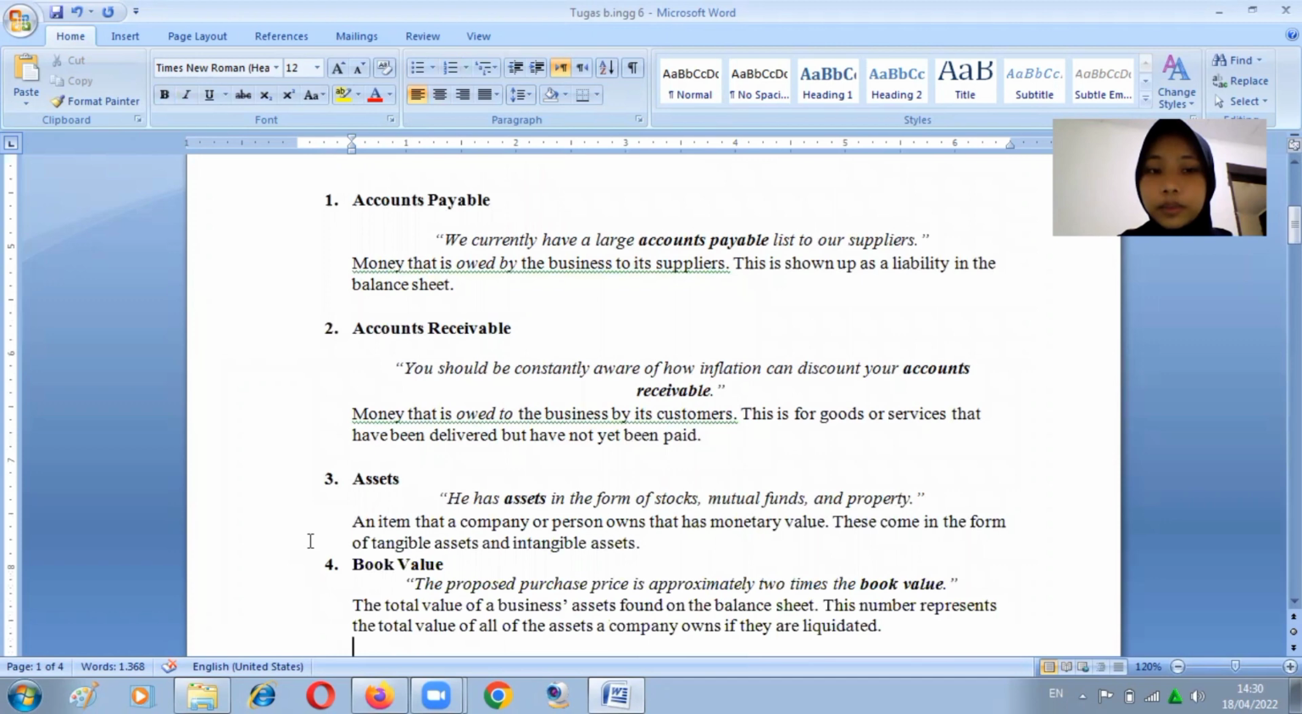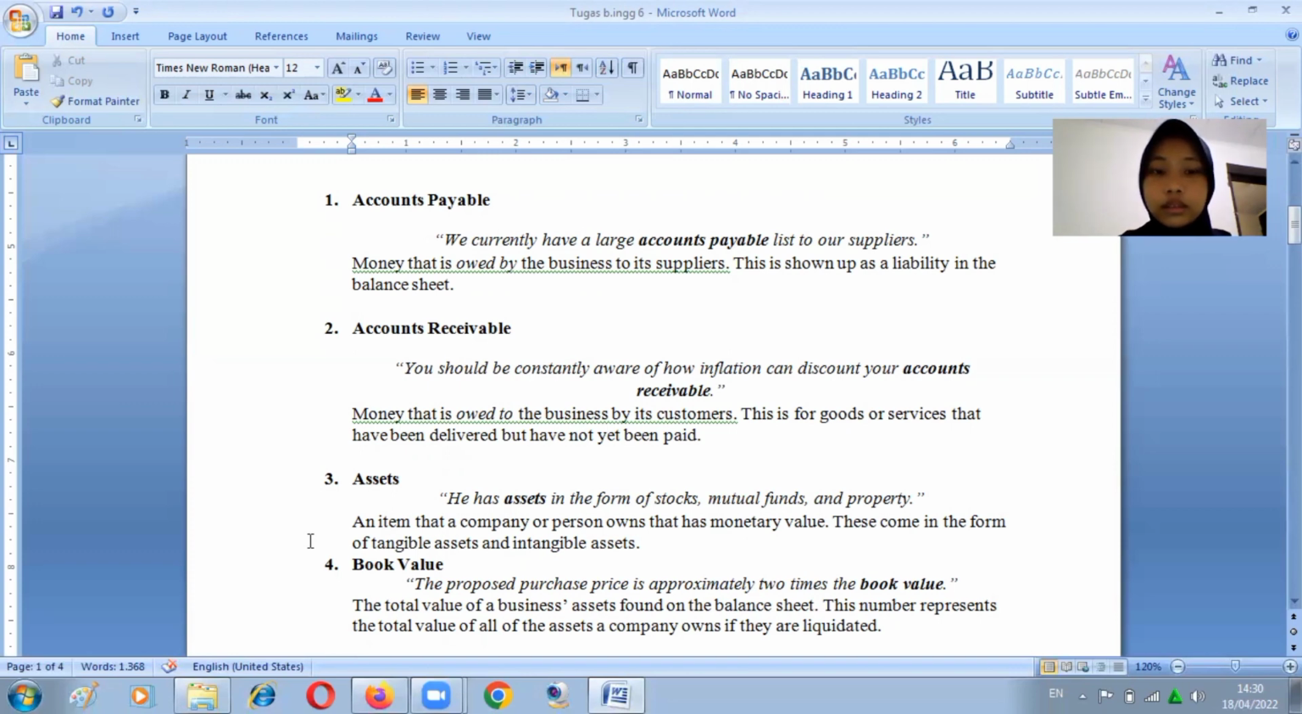1. Accounts payable. We currently have a large accounts payable list to our suppliers, money that is owed by the business to its suppliers. This sums up liabilities in the balance sheet.